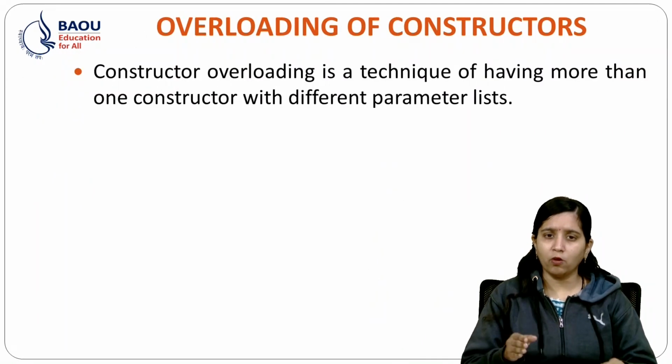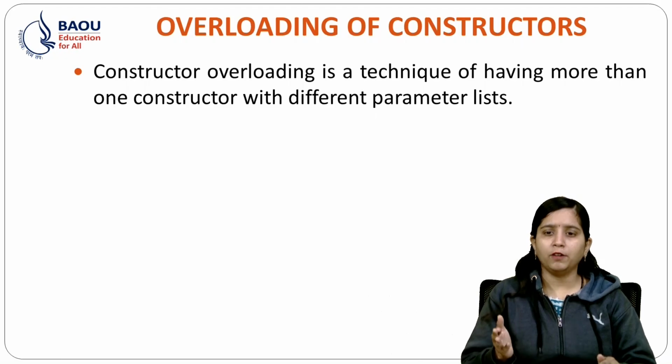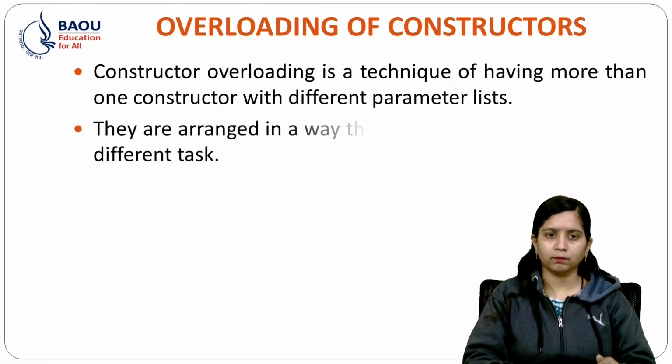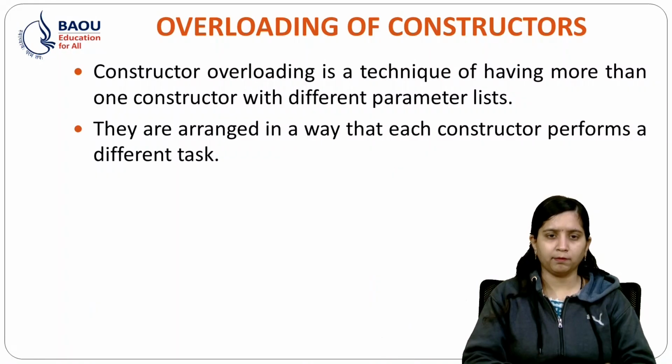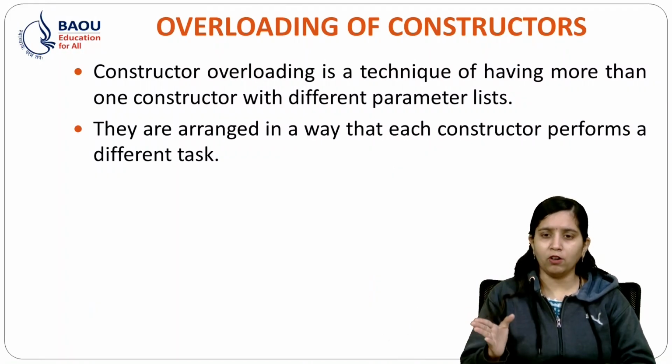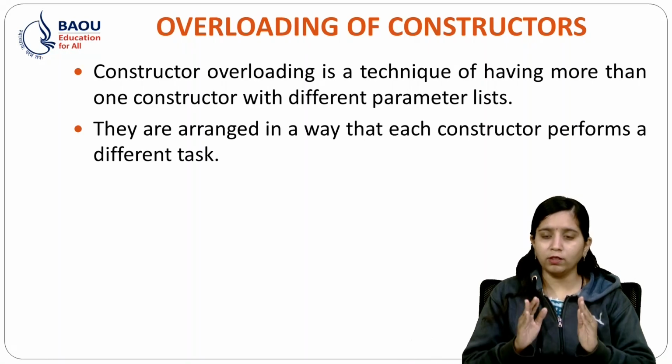Constructor overloading is a technique of having more than one constructor with a different parameter list, so that the compiler does not get confused about which constructor to invoke. They are arranged in a way that each constructor performs a different task. Like function overloading, we are doing constructor overloading, so the rules are the same.